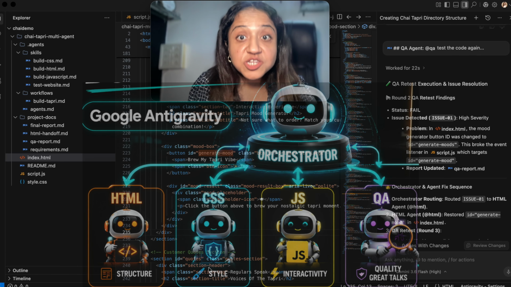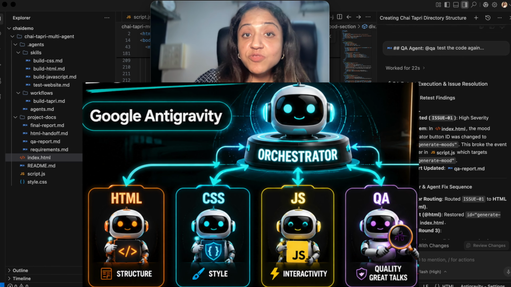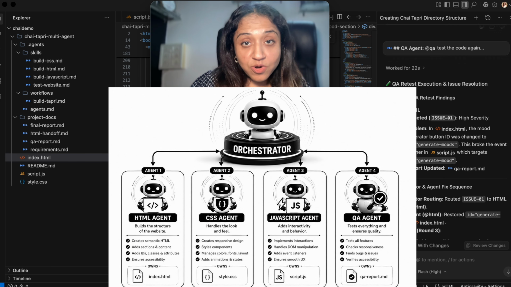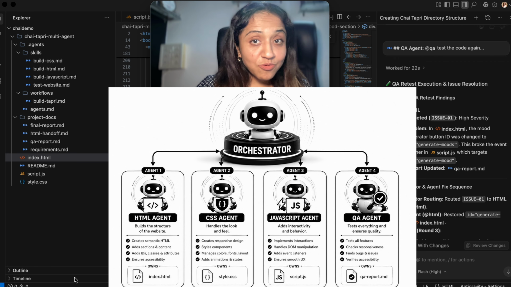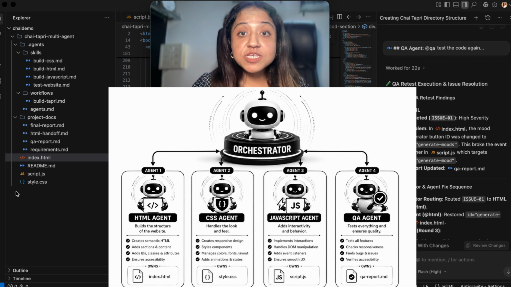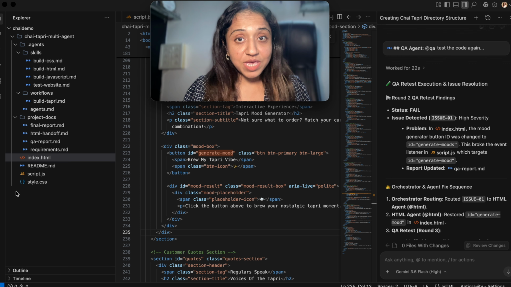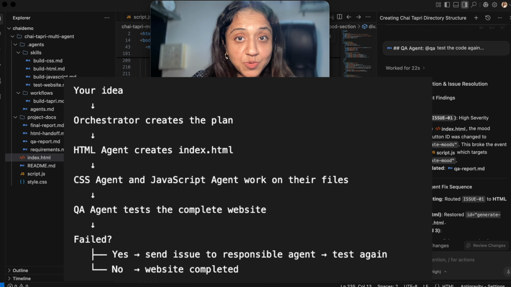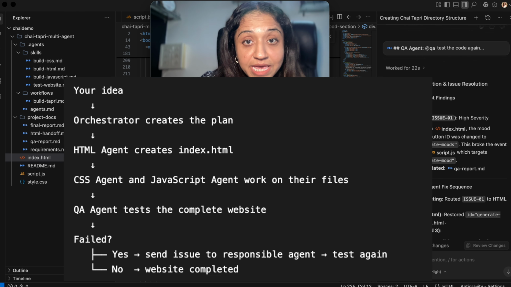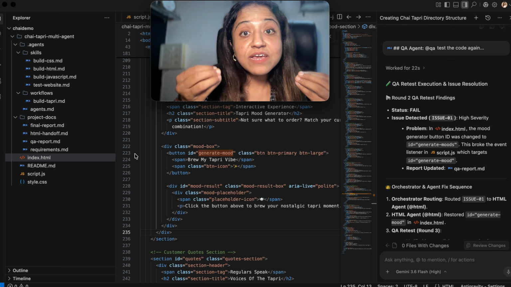What if you can create your own AI software team, with one agent writing HTML code, one designing specifically your CSS, and another one completely handling the JavaScript? Not only that, we also have an agent which is specifically designed to do the QA. Now, this is exactly what I built in this particular Anti-Gravity tutorial. And no, this is not just one AI pretending to do 4 different roles.